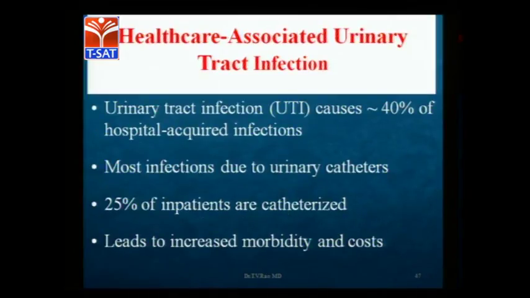Looking at healthcare associated urinary tract infection, if we go through each disease, some of the basic things are affecting patients in the hospital and are important for patient care. UTI is very common and accounts for 40% of hospital acquired infections. Most of these infections are due to urinary catheters. When we keep female or male urinary catheters, there is a chance of getting infection in that region. 25% of inpatients are catheterized during hospital admission, which leads to increased morbidity and cost. That means they will have more disease rates than the normal disease they are having.